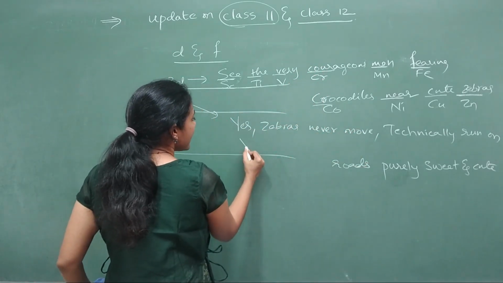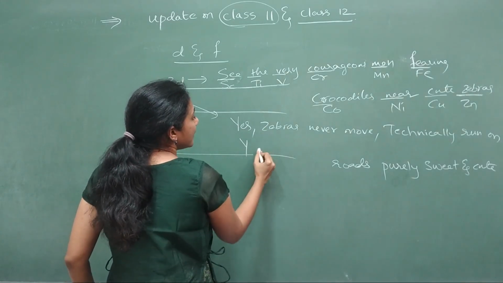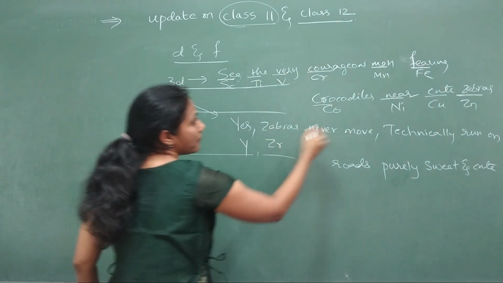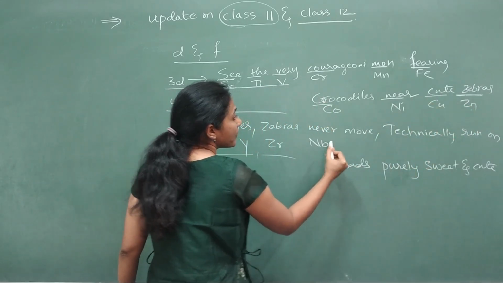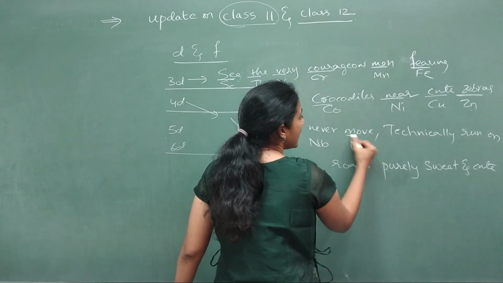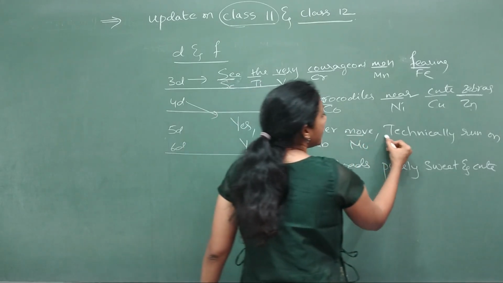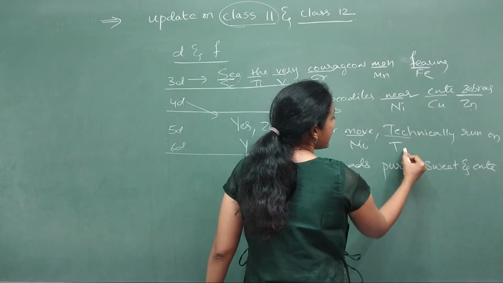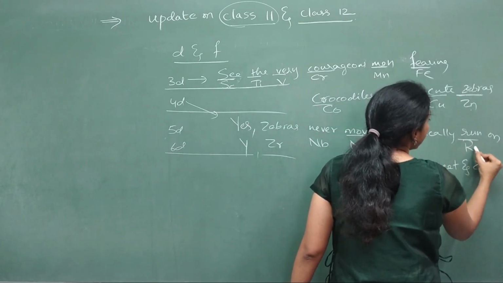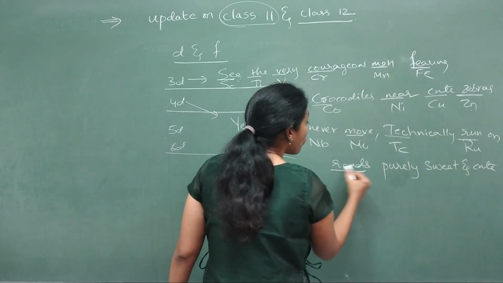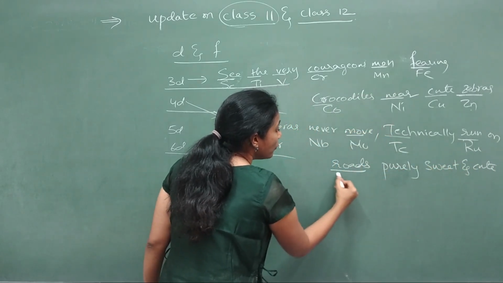S, Y means yttrium. Okay, zebra, that means zirconium. Here zirconium, there Z means zinc. Okay, so never, niobium. Okay, move, that is molybdenum. MO means molybdenum. TC, technically, that means technetium. Okay, run in the sense ruthenium. Okay, run on row, H sound is coming, no, rhodium.